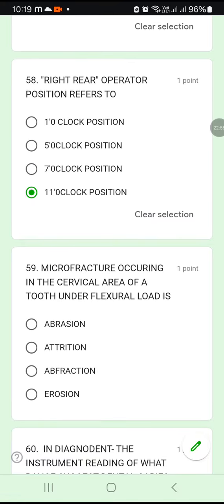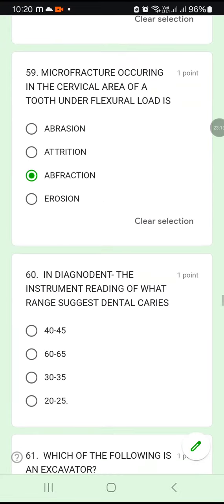Okay. Now 59. Microfracture occurring in the cervical area of a tooth under flexural load is known as abrasion. No. Attrition. No. Abfraction. Yes. Microfracture occurring in the cervical area of a tooth under flexural load is known as abfraction.